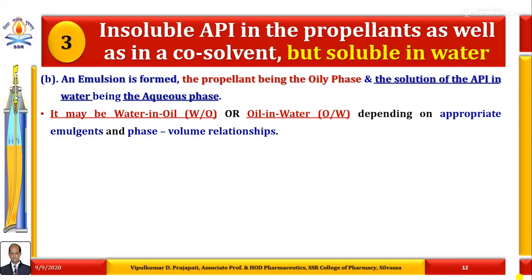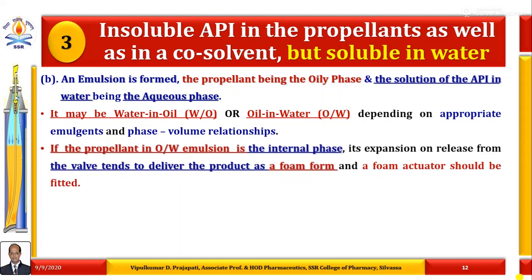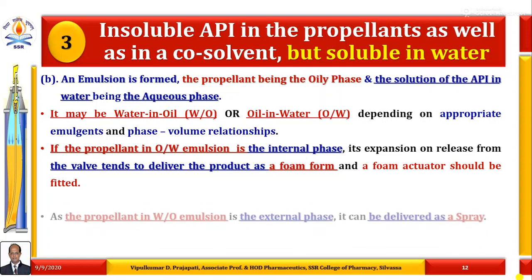phase volume relationships. If the propellant in an oil in water emulsion is the internal phase, its expansion on release from the valve tends to deliver the product as a foam, and a foam actuator should be fitted on the aerosol container.